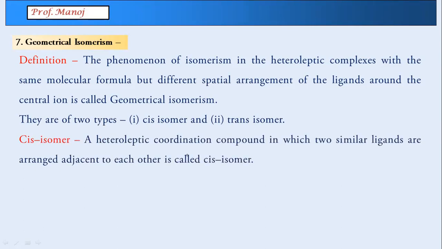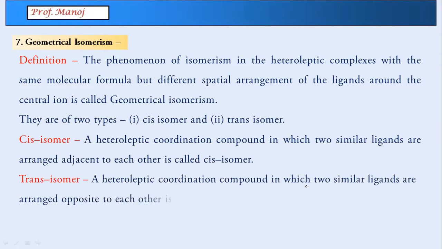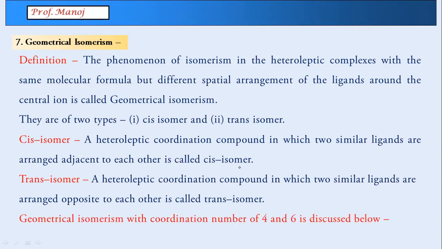Now understand the meaning. Cis and trans we know from the alkenes chapter. Here the meaning will be that in cis, two similar ligands are adjacent to each other, and in trans, two similar ligands are in opposite directions to each other. When we draw the structures, we will mark which direction the ligands are. In our syllabus we have only geometrical isomerism of coordination number 4 and 6. Any doubt on this page before we go ahead?